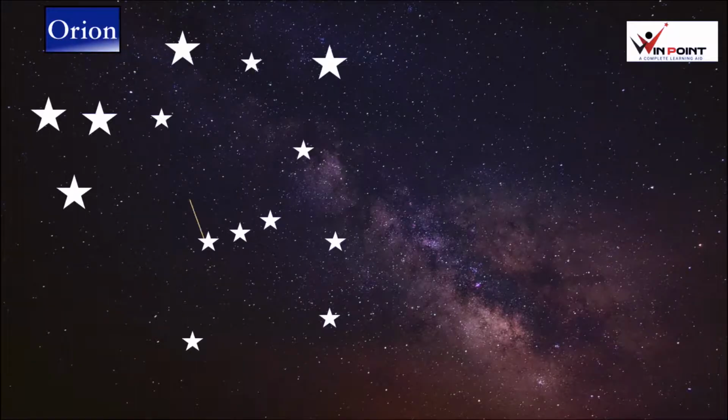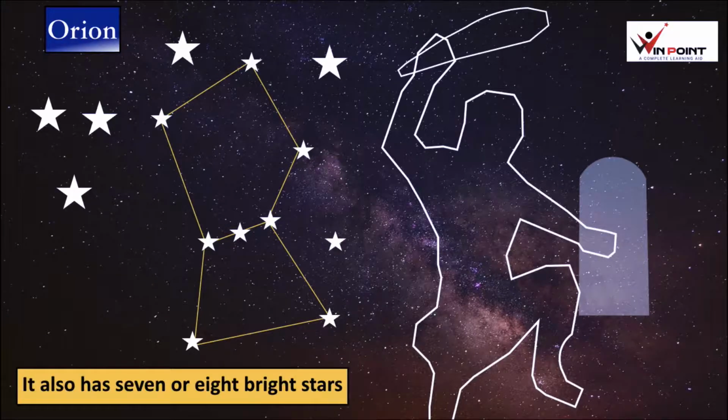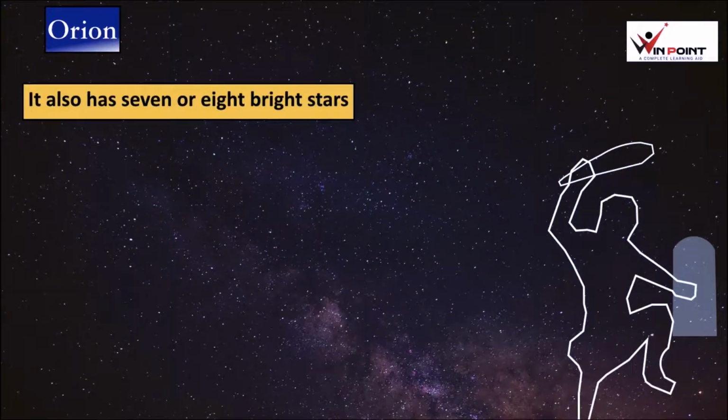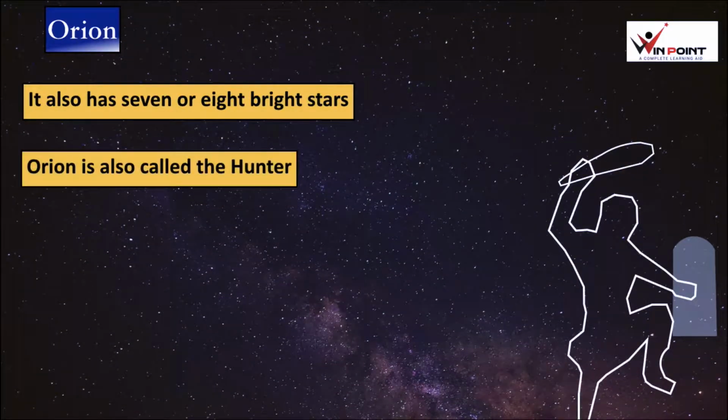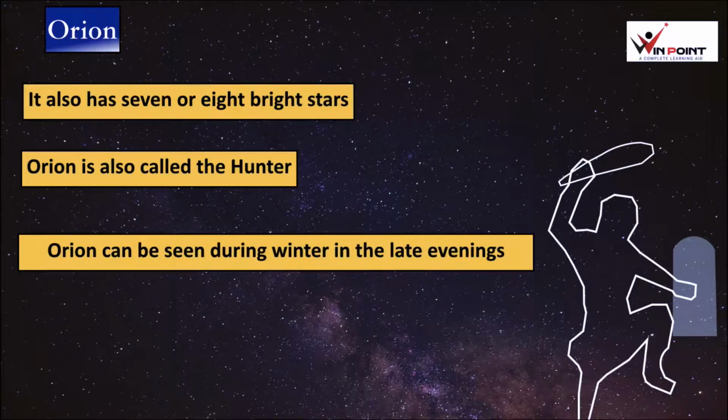Orion. It is also known as the Hunter. It also has 7 or 8 stars. Orion is also called the Hunter. Orion can be seen during winter in the late evenings.